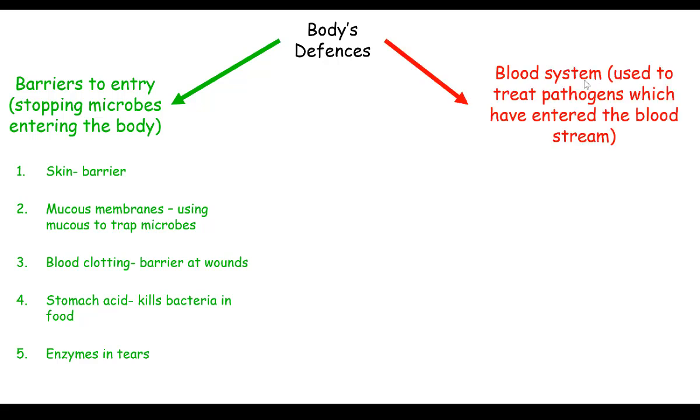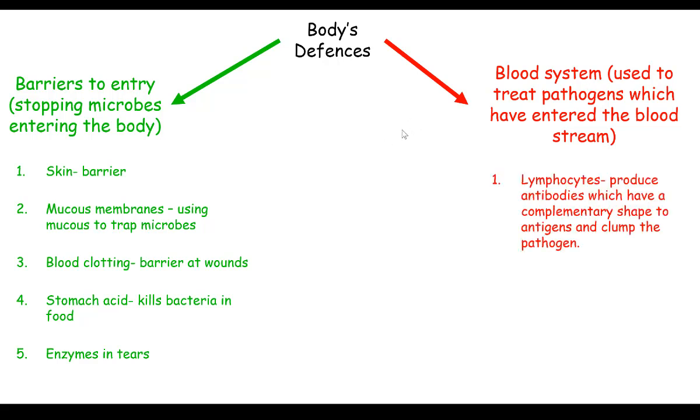The second line of defence then is the blood system. So this is used to treat or kill any pathogens which have already entered the bloodstream. So the first one we've got is lymphocytes. Now, lymphocytes produce antibodies which have a complementary shape to antigens and clump the pathogen. And phagocytes then engulf and digest microbes using enzymes.